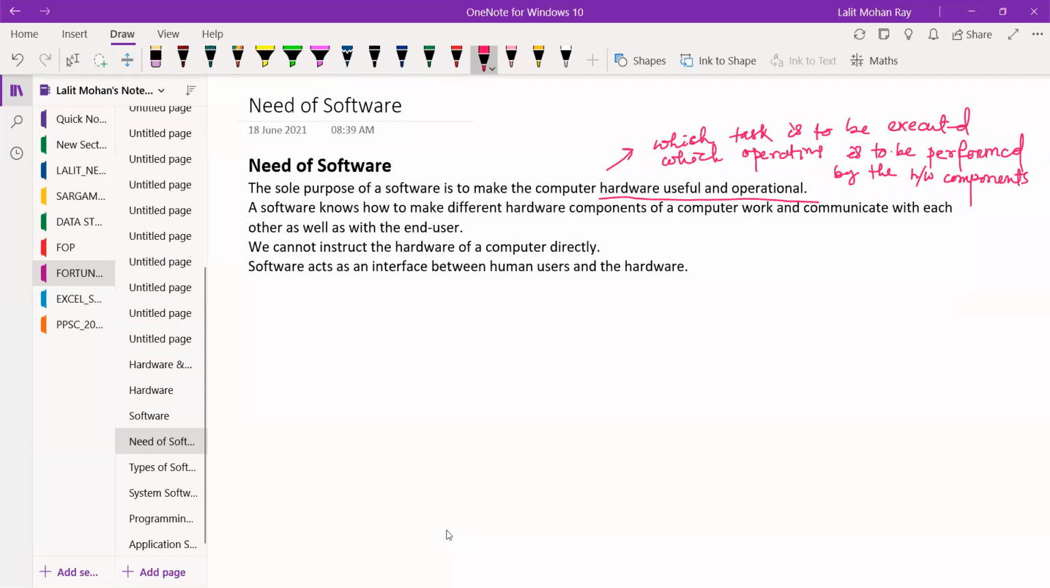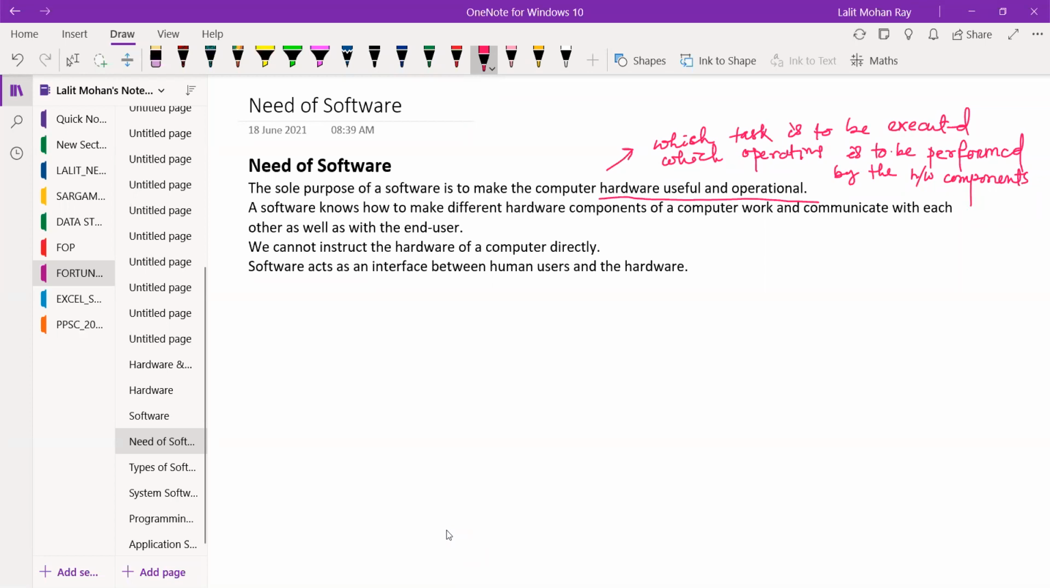It will be ensured by the software. So the main purpose of the software is to make the computer hardware useful and operational. That means it will tell the hardware which task is to be executed or which operation is to be performed by the hardware components. All of you clear?